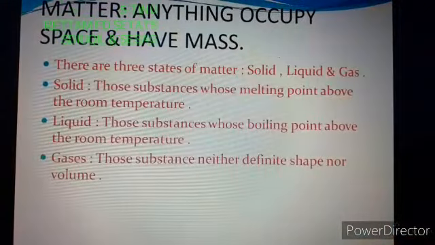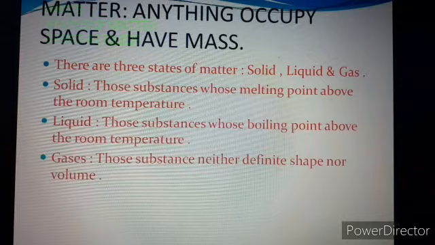So what is matter? Anything which occupies space and has mass, or volume, that is called matter. Any material which occupies space and has weight or mass is called matter. So there are mainly three states of matter: solid, liquid and gaseous state.